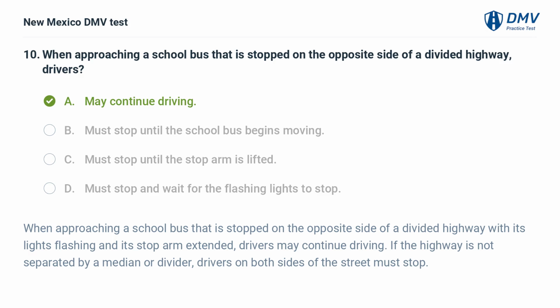When approaching a school bus that is stopped on the opposite side of a divided highway with its lights flashing and its stop arm extended, drivers may continue driving. If the highway is not separated by a median or divider, drivers on both sides of the street must stop.